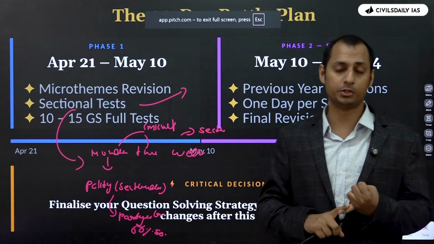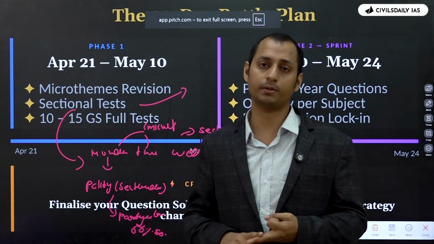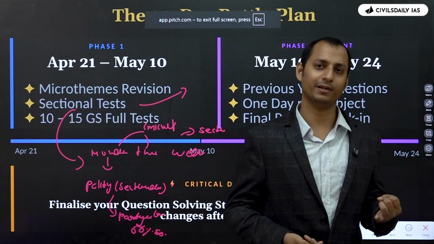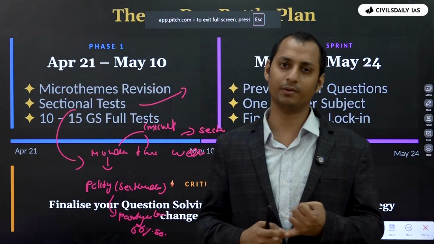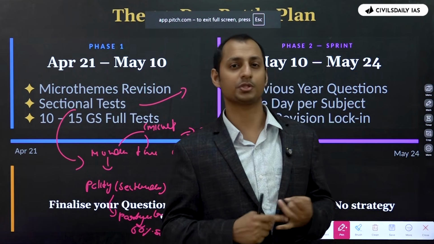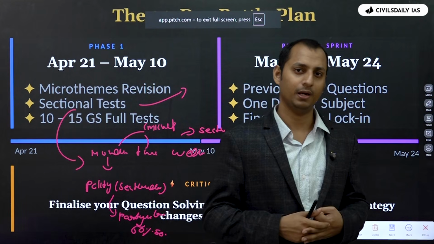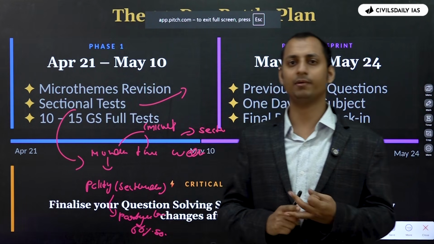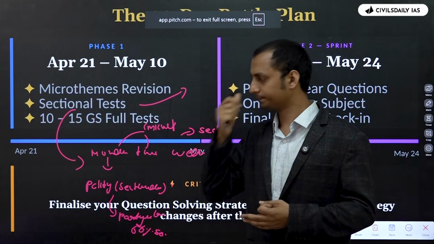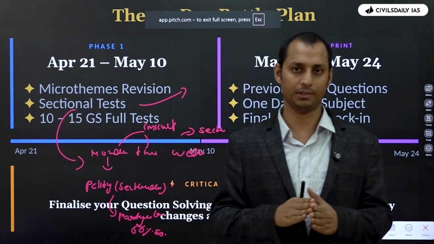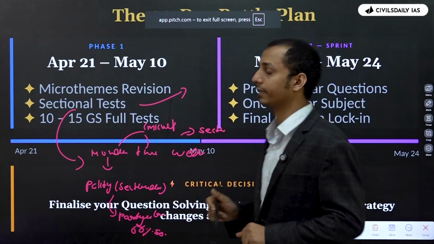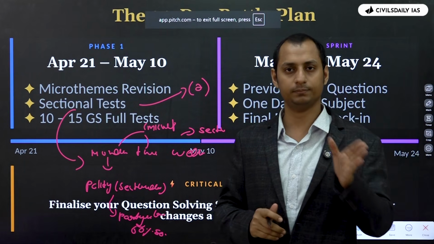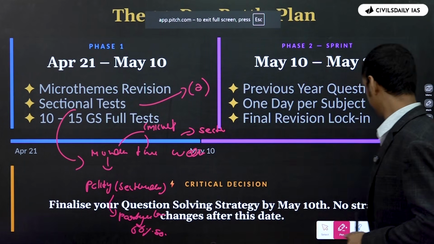Now, should you take them for ancient history, medieval, art and culture? No. In these areas, in the particular academy that you're doing the questions from, there will be questions on puppetry, on classical dance, on music, but UPSC hardly asks any question from these areas, right? So for ancient, medieval, art and culture, you don't need to take any sectional test. Rather, you just need to study the micro themes. लेकिन बाकी सब सब्जेक्ट के लिए क्या करना है? Take at least 2 sectional tests. Okay, so Monday and Wednesday you can take a sectional test each.